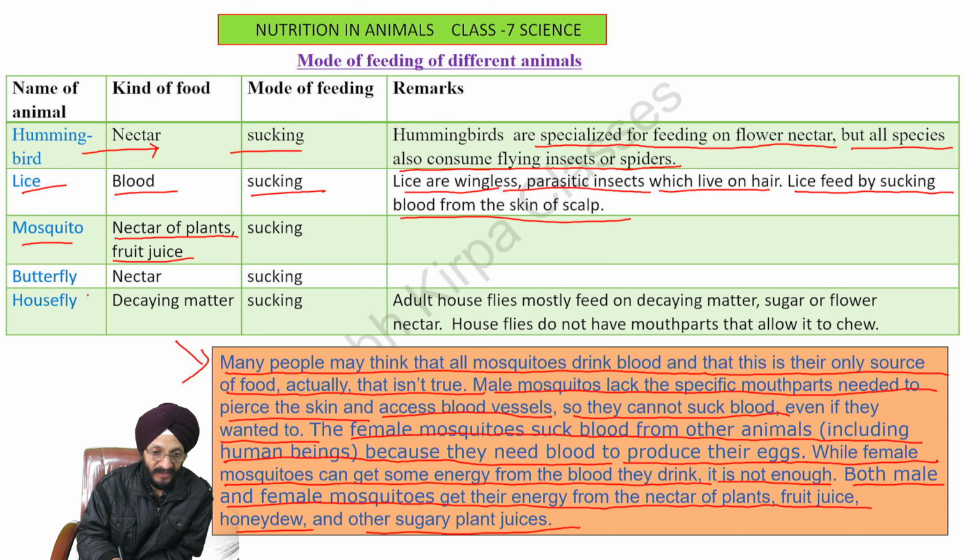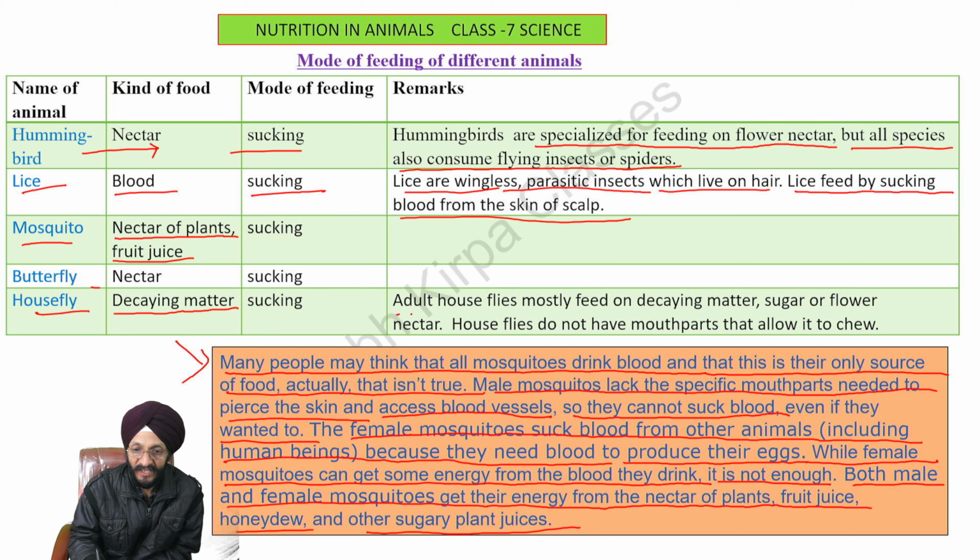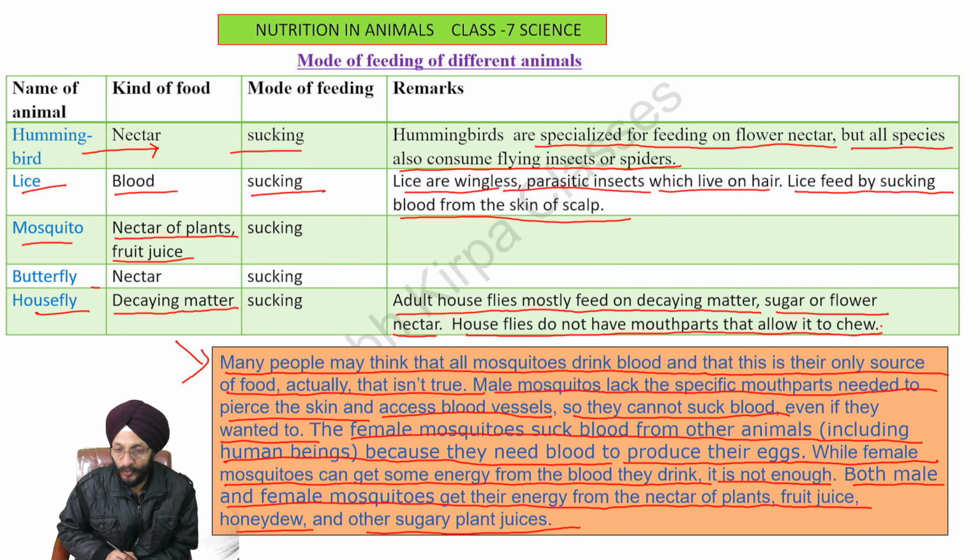In the case of butterfly, they suck the nectar from the flowers. Housefly, they mostly suck and their food is mostly decaying matter. Adult houseflies mostly feed on decaying matter, sugar, or flower nectar. Houseflies do not have mouth parts that allow them to chew.